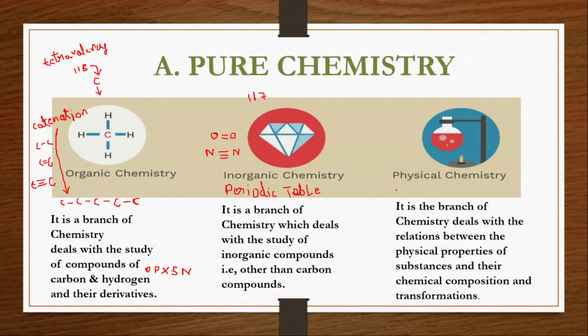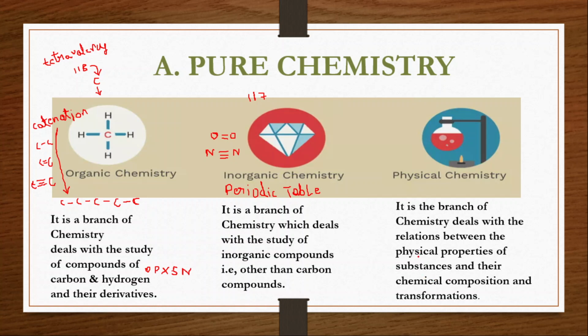We shall discuss. It is a branch of chemistry that deals with the relationship between the physical properties of substances and their chemical composition and transformation. We have seen chemistry is nothing but the study of composition, properties and energy changes taking place in matter. That is what physical chemistry is also. Physical chemistry deals with the relationship between the physical properties and their chemical composition.